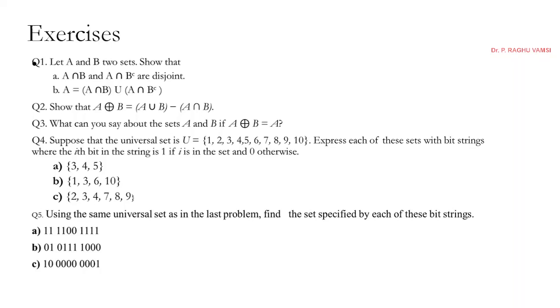Using the same universal set as in the last problem, find the set specified by each of these bit strings. So if it is 1, then 1 is present, 2 is also present, 3 is present, 4 is present, 5 and 6 are not present, and the rest of the things are present. So this is the way we can convert into the set representation.